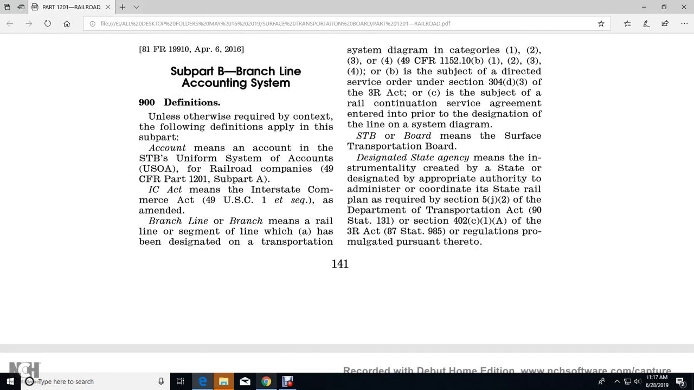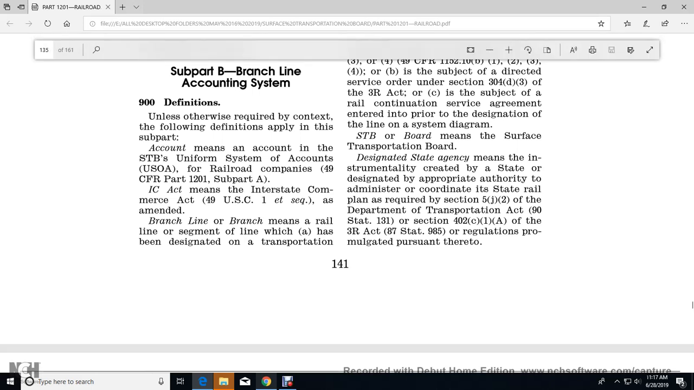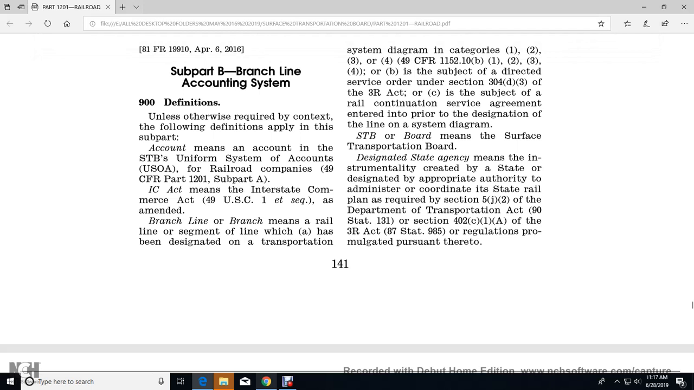Alright, well, instead we're going to call this Subpart B, Branch Line Accounting System, 900 definitions. And we are moving along. Subpart B, Branch Line Accounting System, 900 definitions. Unless otherwise required by the context, the following definitions apply within this subpart. Account means the account with the source of transportation uniform system of accounts of a railroad company, Title 49 CFR 1201 Subpart A. ICC Act means Interstate Commerce Act.